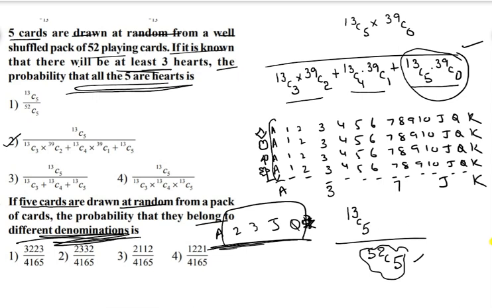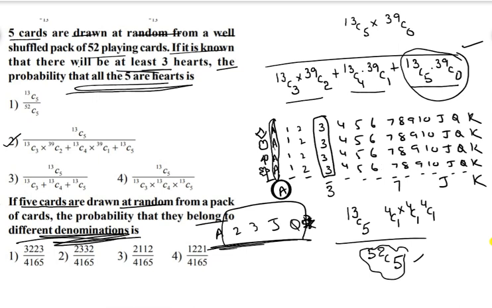Now again what to do? How many A's are there? 4 A's are there. From those 4, any one you can select. Again, from this group you can select any one card.